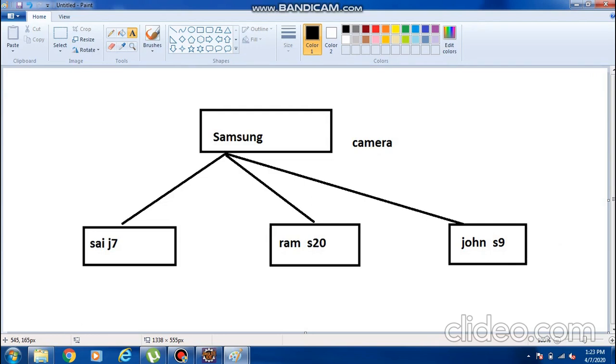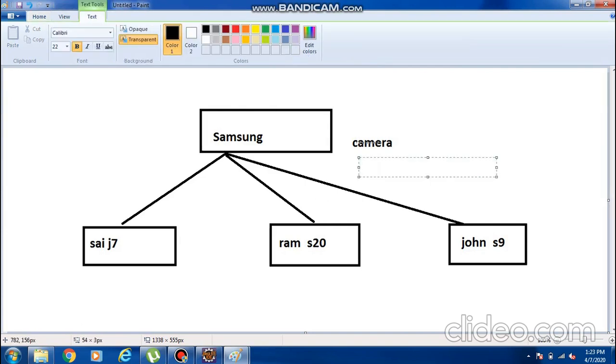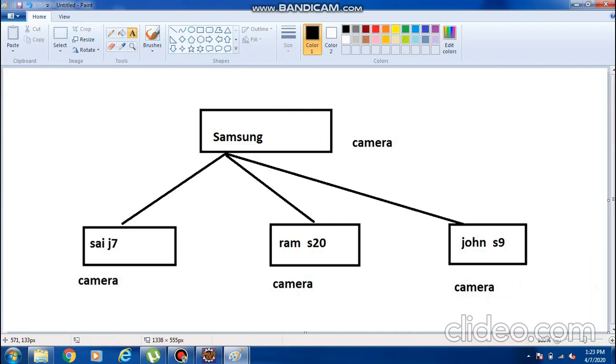Now which feature is Samsung providing? Samsung is providing the camera feature. If Sai buys a Samsung mobile, by default the camera will come in Sai's mobile. Ram's mobile also has a camera, and John's mobile also has a camera. What is the common feature in all three mobiles? Camera is the common feature. Who is providing this camera option? Samsung is providing this camera feature.